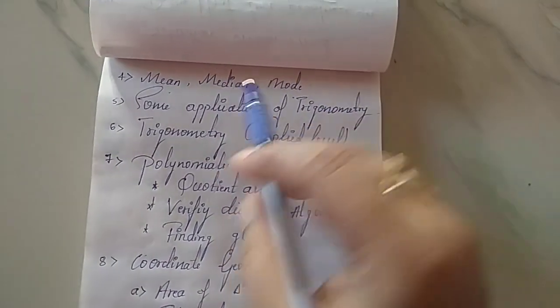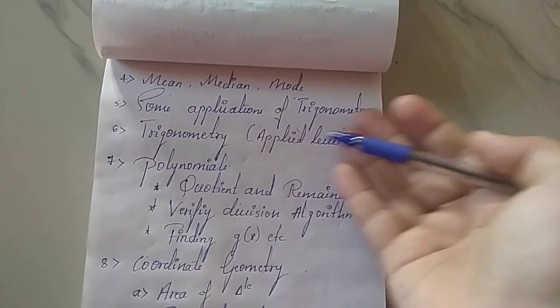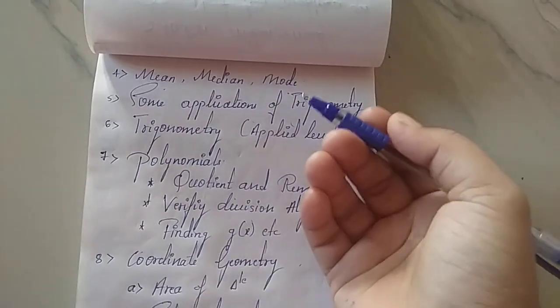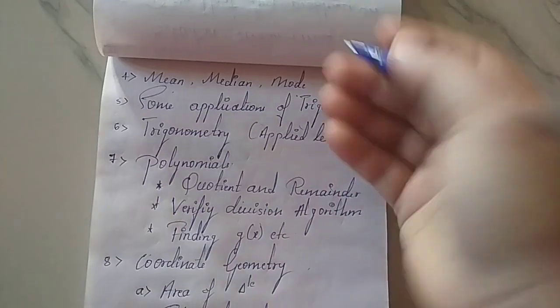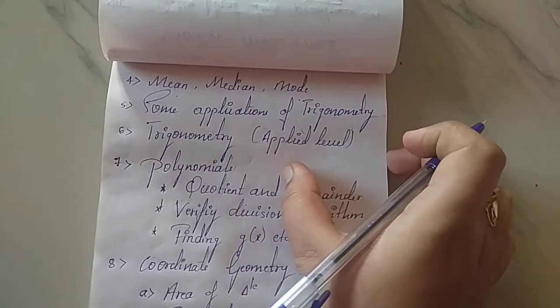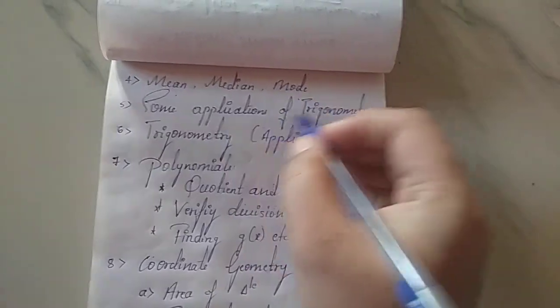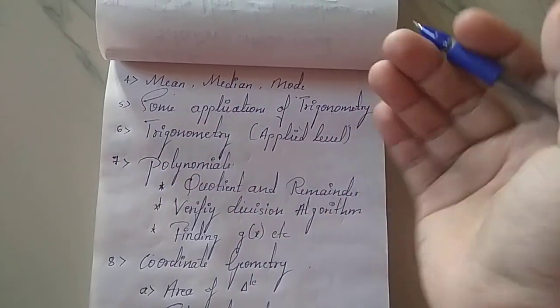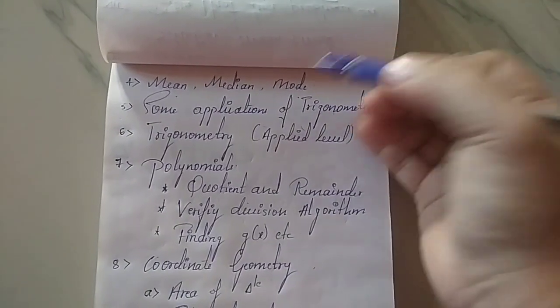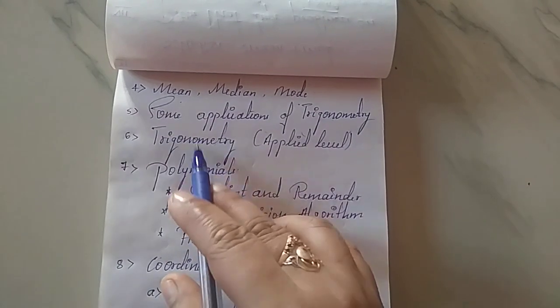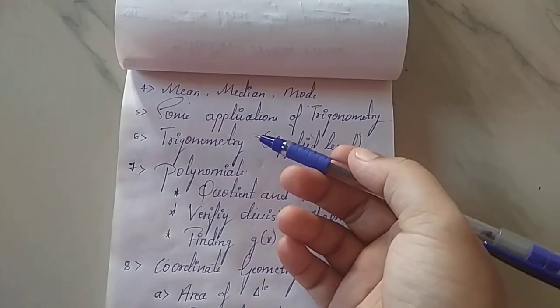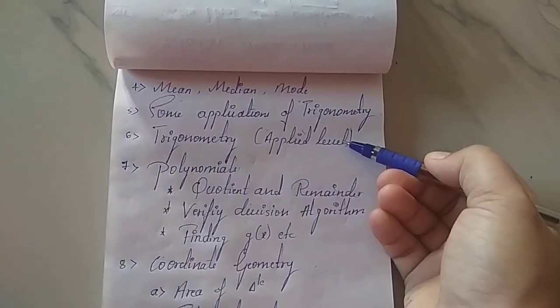The next thing is applications of trigonometry. Here also the same thing may occur: word problems like finding the height of a tower, finding the distance, angle of elevation, angle of depression, everything will come here. From trigonometry, they may ask applied level problems.